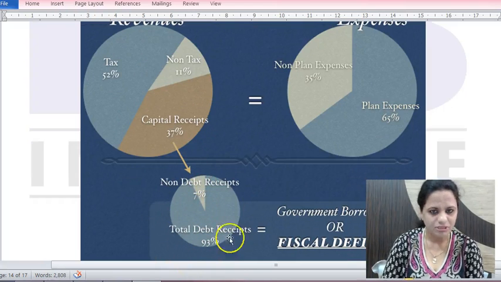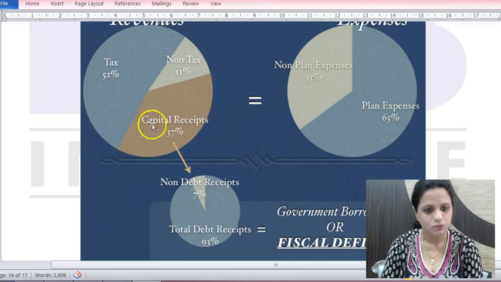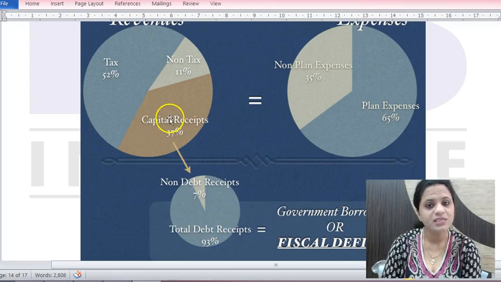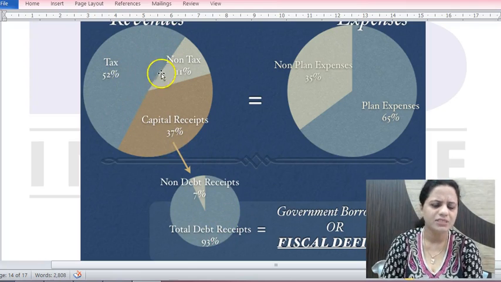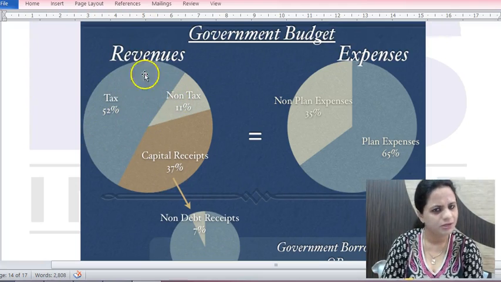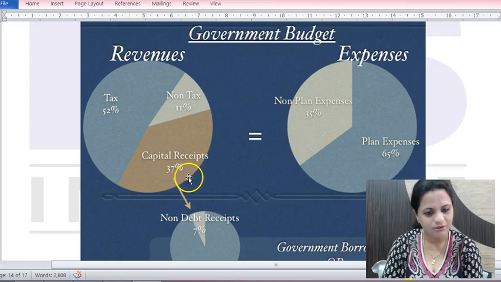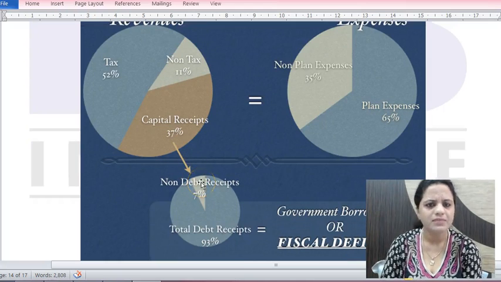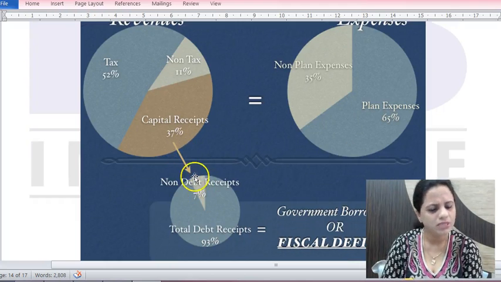So the debt receipts means you are taking debts, a huge amount of debt. Capital is in huge amount. This is done annually. Taxes, non-tax collection, revenues will come annually. But capital receipts are a huge amount of money coming in. They may come in from sale of, say, PSUs, disinvestment or some such things too. So those are also there.